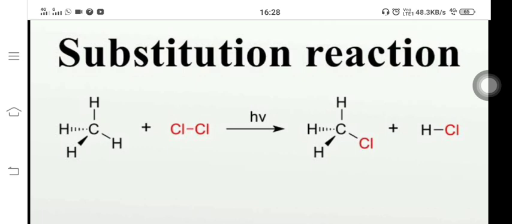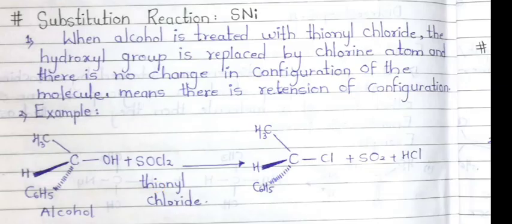So the next point of this topic is the substitution reactions, that is the SNi substitution reaction. In that, first is the SNi, nucleophilic substitution reaction, internal substitution reaction. In that reaction, the most important part is that the OH group of the alcohol is replaced by the Cl, but for the removal, the internal structure is initiated.